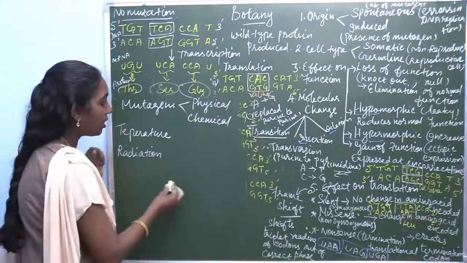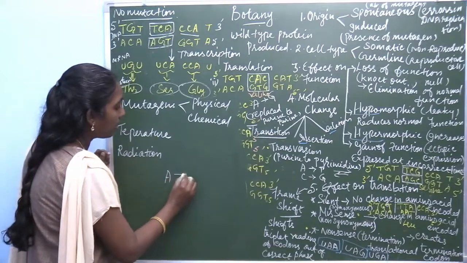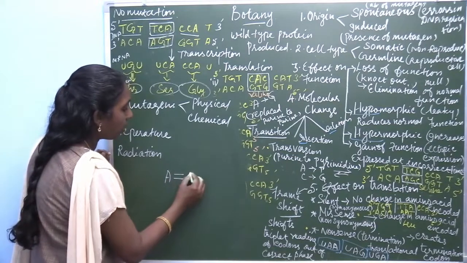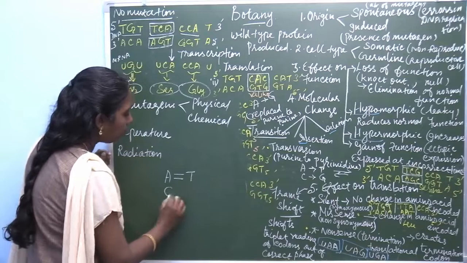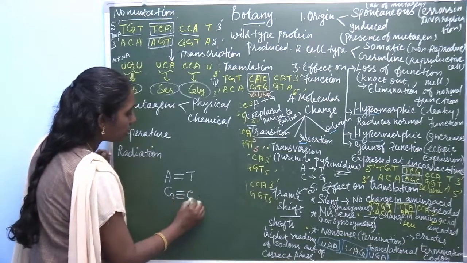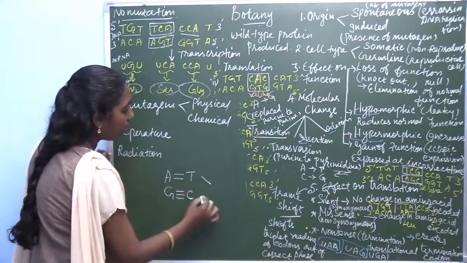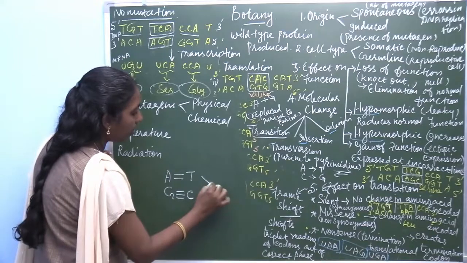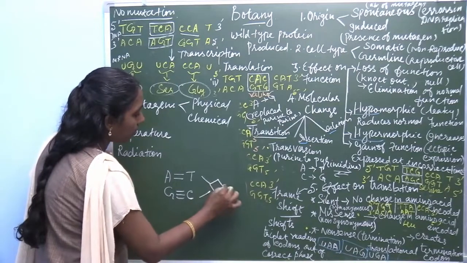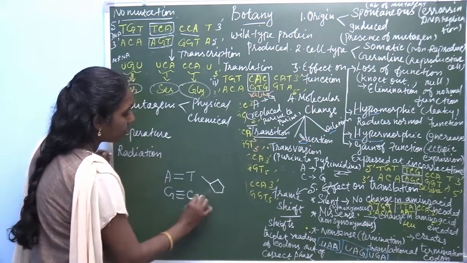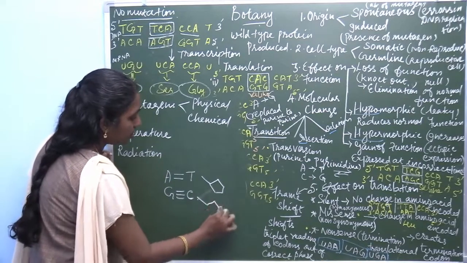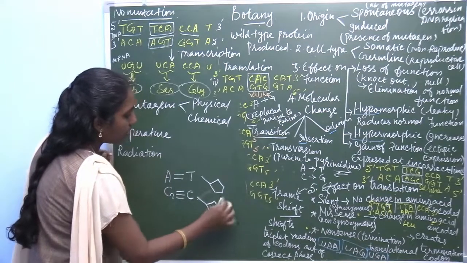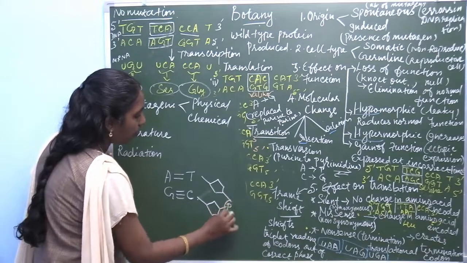So, in this nucleotide sequence, adenine combines with thymine, guanine with cytosine. Here is the sugar and phosphate group.